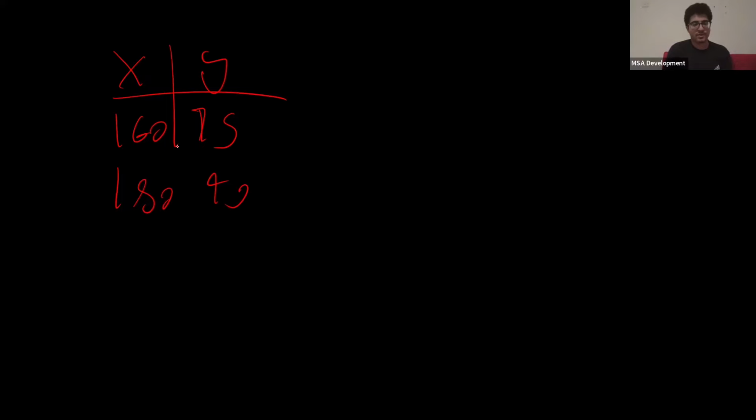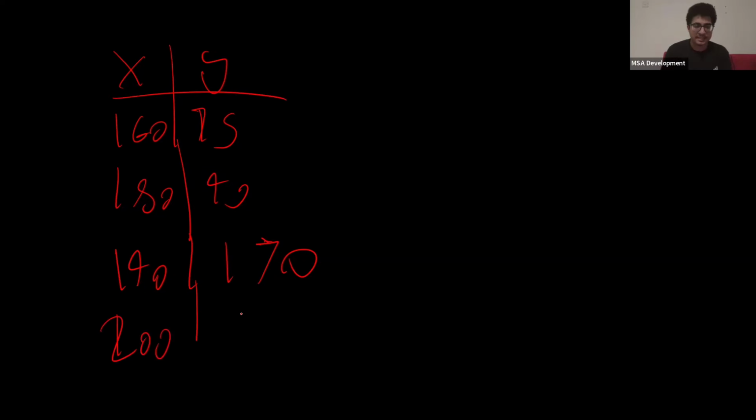For example, you have X, which is height, and Y, which is weight. You have 160, 75, you have 180, 90 weight, whatever. But then you get to a height of 190, and this guy just, for some reason, he's fat. Okay, he has a weight of 170, for example. This is an outlier, okay? Or you have a guy who's like a height of 200, and he's a stick. He has a weight of 60, okay? Or let's say even less, 50. Okay, these are outliers, okay?